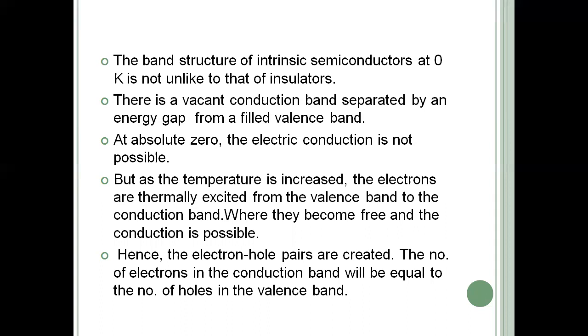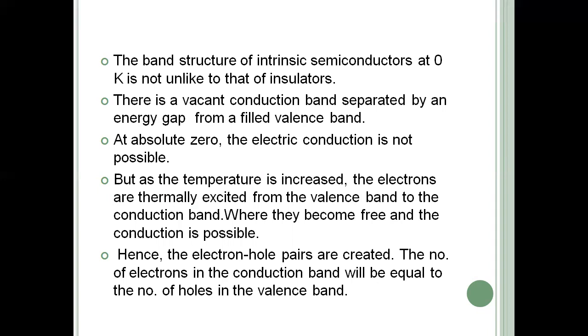Electron-hole pairs means the excitation of electrons from the valency band to the conduction band creates a vacancy in the valency band. That vacant space is called a hole. So obviously, when an electron is excited to the conduction band, one vacant position will be created in the valency band, which is called a hole. So always electrons and holes will be created in pairs in an intrinsic semiconductor. So the number of electrons in the conduction band is always equal to the number of holes in the valency band